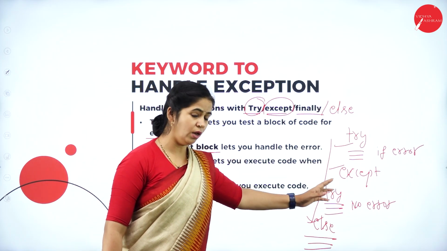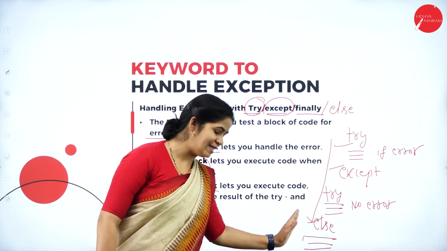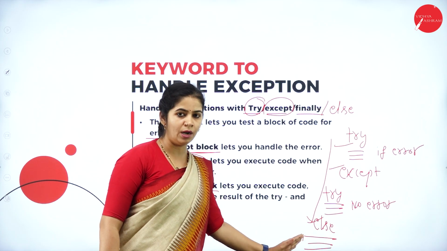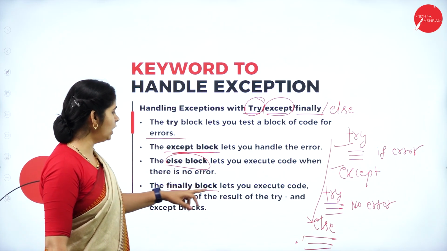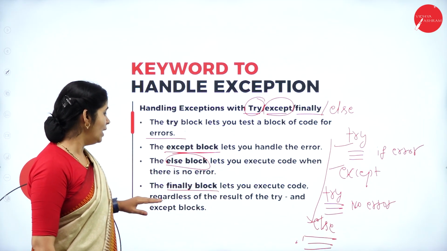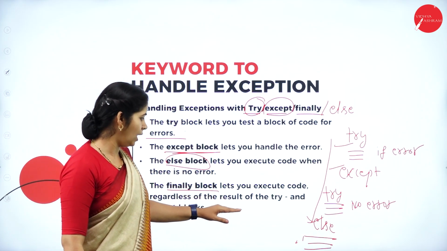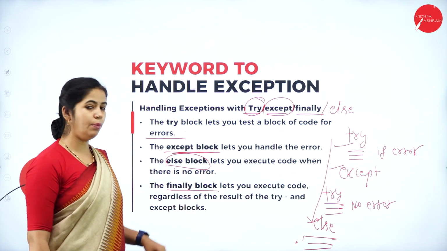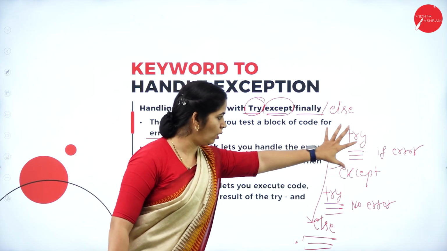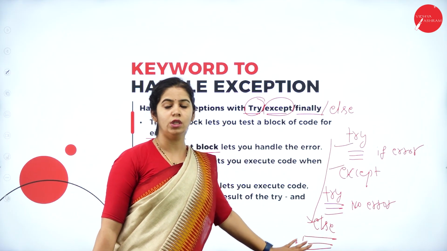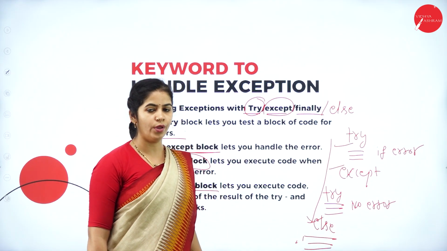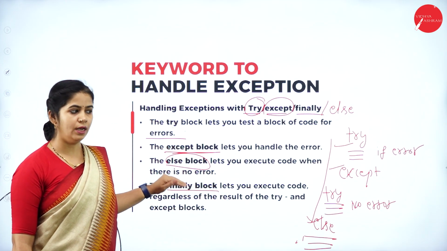Whatever may happen here, you have to finally execute this set of statements. The finally block lets you execute the code regardless of the result of the try and except blocks. Whatever may happen, I want to execute this line of code, and that is set by the finally block.